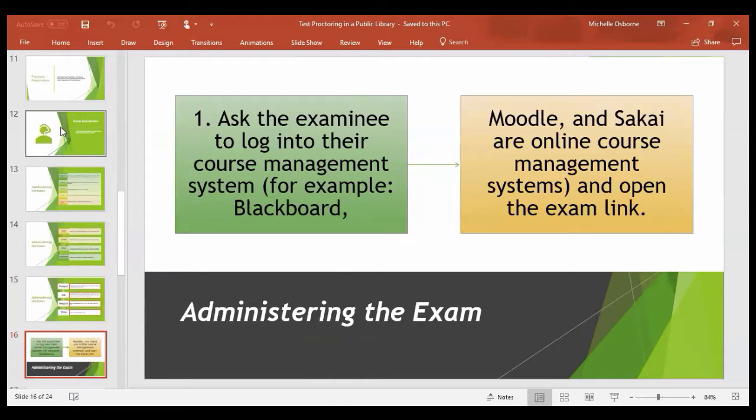If the examinee does not need the keyboard, I usually just put it to the side so that it's out of the way. And in the event that the exam needs to be reset, just make sure you have the contact information of the instructor, because that is very important. Either have their email address, or sometimes the instructor will specifically leave his or her telephone information, so you can get the exam reset for the student.